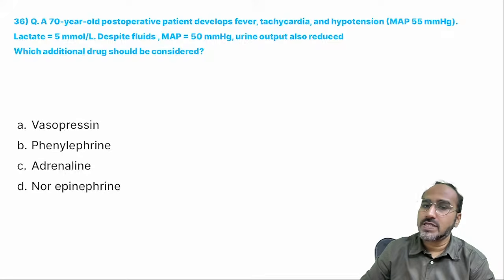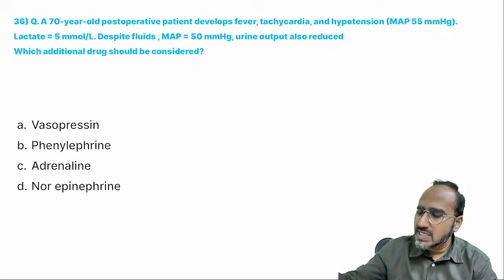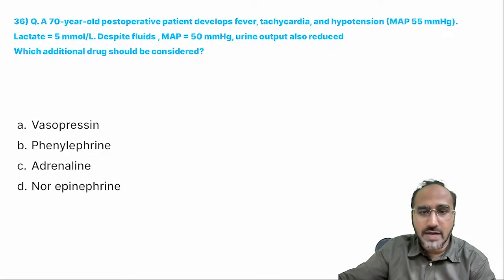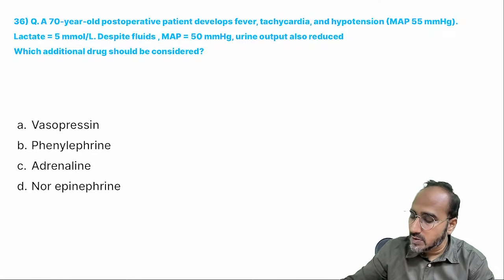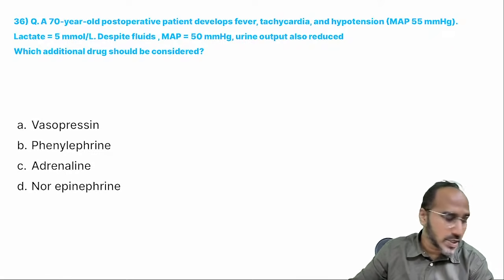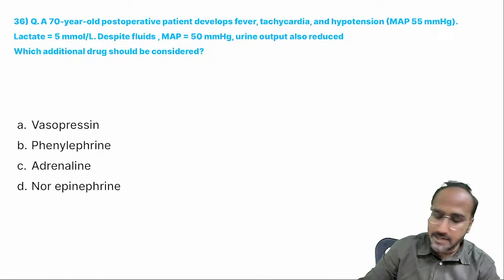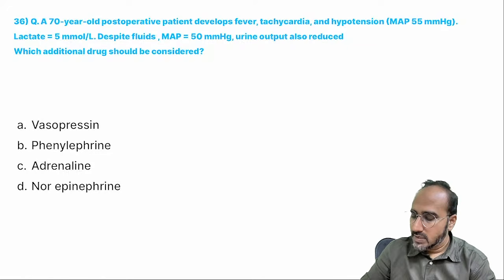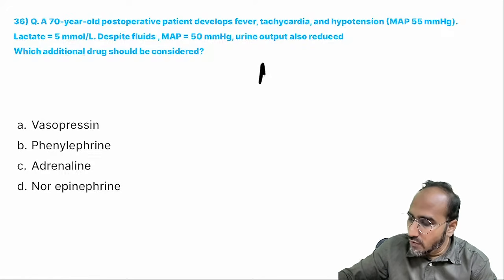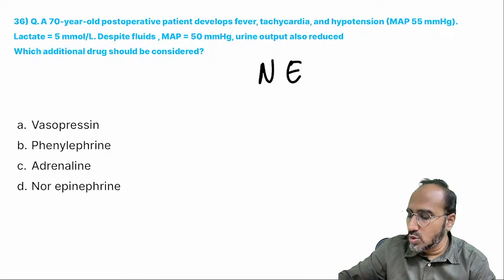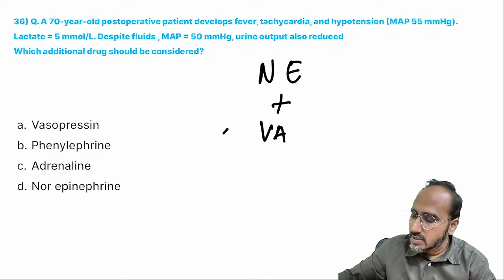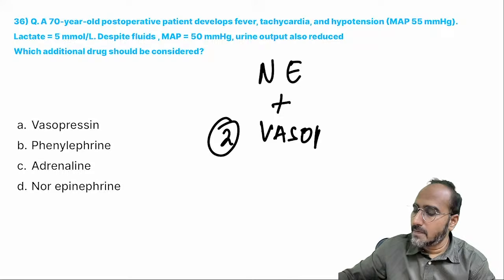So in septic shock features, the best thing to increase the BP is first by fluids. If fluid is not increasing, then what you need to do? Come on, guys. If fluid is not increasing, what's the next step? You go with norepinephrine. If norepinephrine infusion is not working, then you add what? Vasopressin.